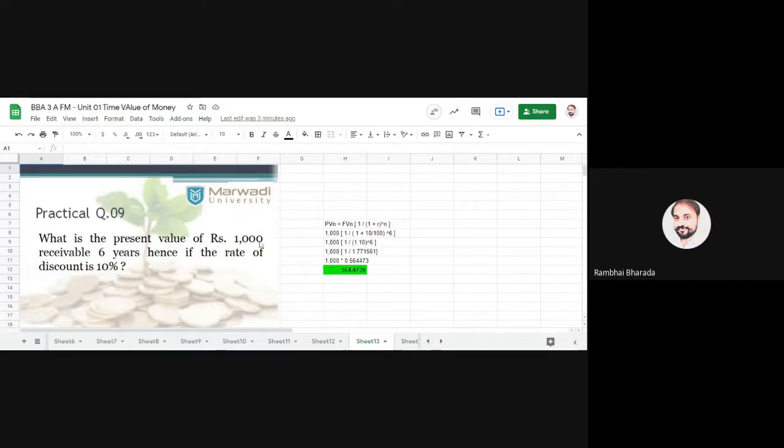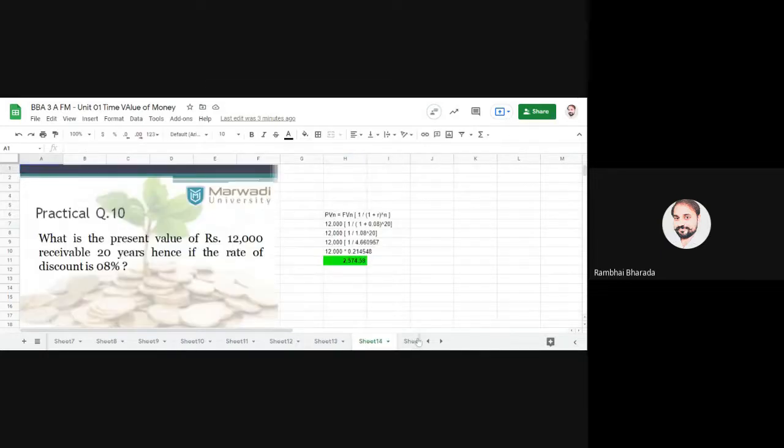Future value FVN of 1000 is given to you, for 6 years at 10%. Put the values here: FVN is equal to 1000, R is equal to 10%, and N is equal to 6. So the formula is very simple: PV is equal to FVN in bracket 1 upon (1 plus R) raised to N.